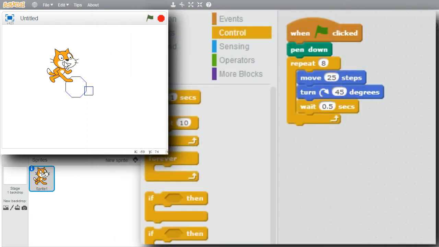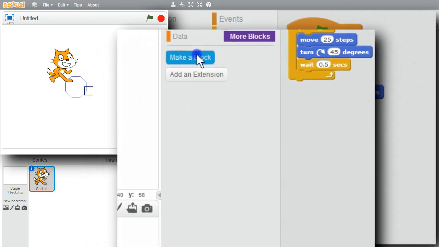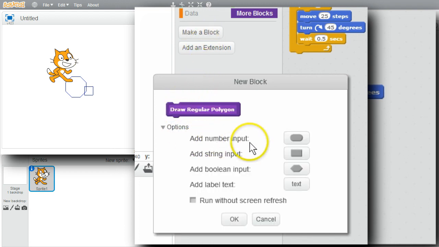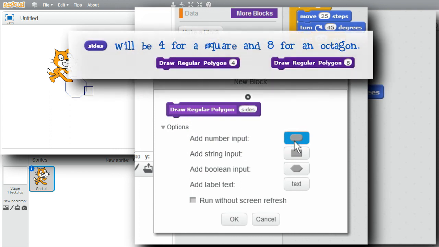I'll create the procedure to draw the polygon. I'll go to More Blocks, Make a Block. I'll call it Draw Regular Polygon. For options, it has 1 number input, the number of sides. I'll change number1 to sides. It'll be 4 for a square, 8 for an octagon.